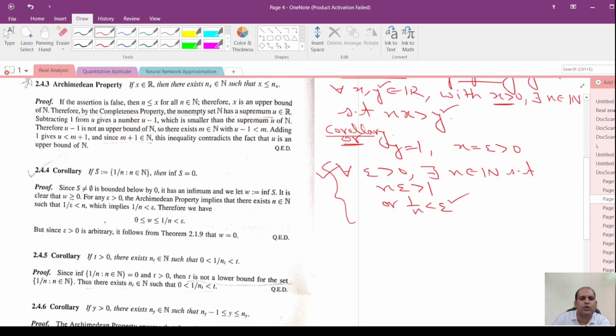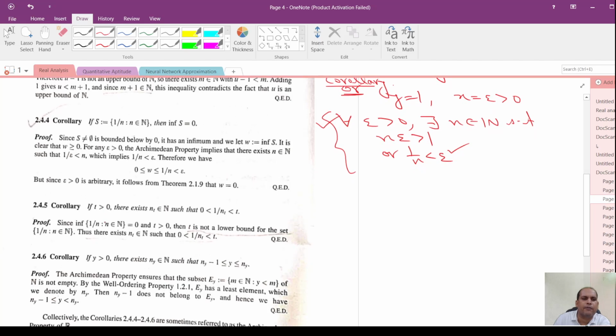Now, let us do this statement. Let us do this Corollary 2.4.4 part.